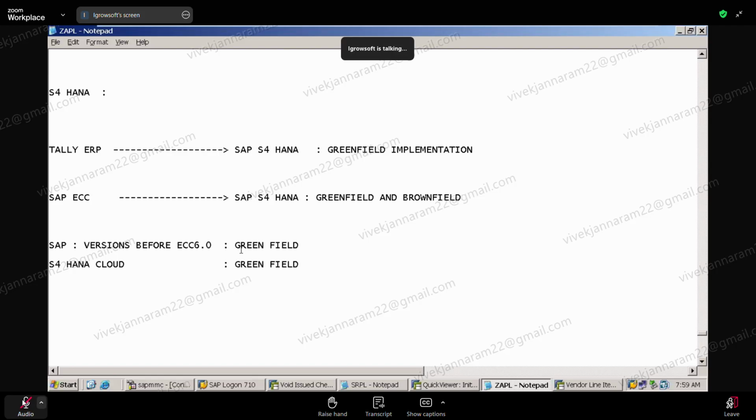You know, the green means what? Green color, leaves. Green leaves means fresh leaves, no? Brown leaves means what? Brown, old leaves. Brown color indicates old, right? So in brownfield, what they are doing is taking the old stuff, like your furniture and curtains, to your new flat. So whatever configurations and customizations you have done in your ECC, the same thing you will carry forward to S4 also.